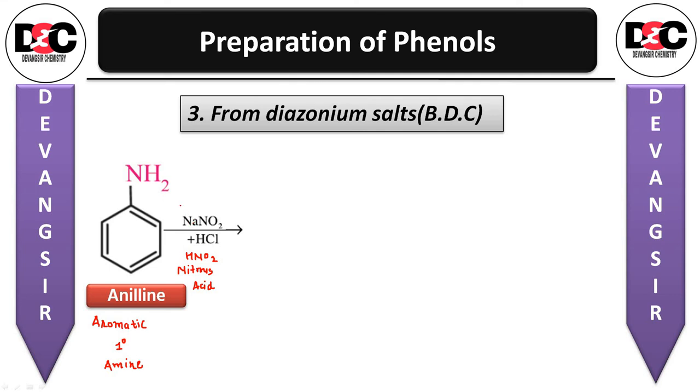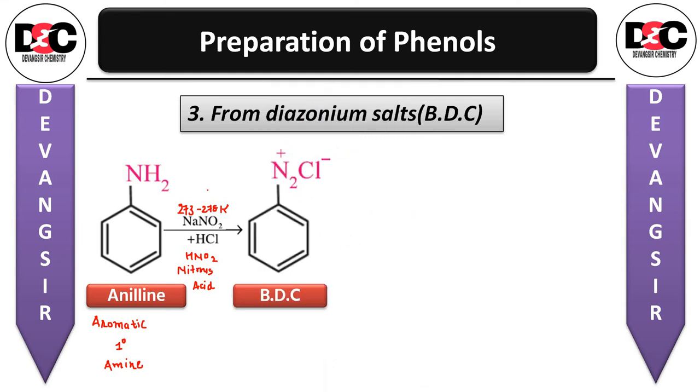The temperature is also fixed. The diazonium salt is formed, and the name of the diazonium salt is benzene diazonium chloride, that is BDC. So once again, primary aromatic amine reacting with nitrous acid at 273 to 278 Kelvin temperature, the diazonium salt is going to form, that is BDC.